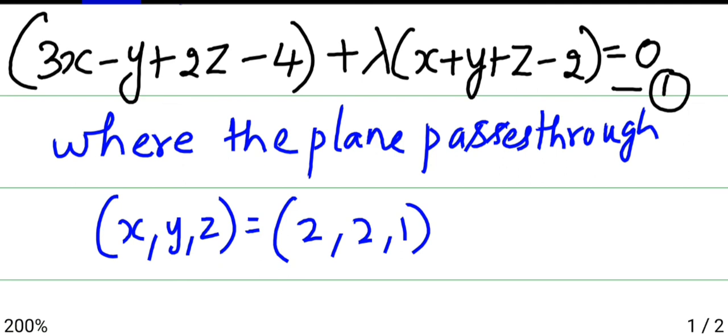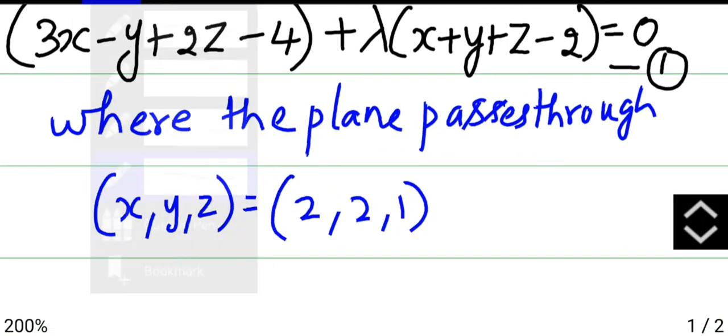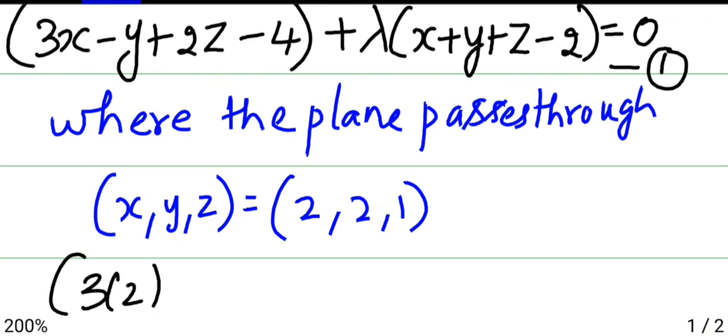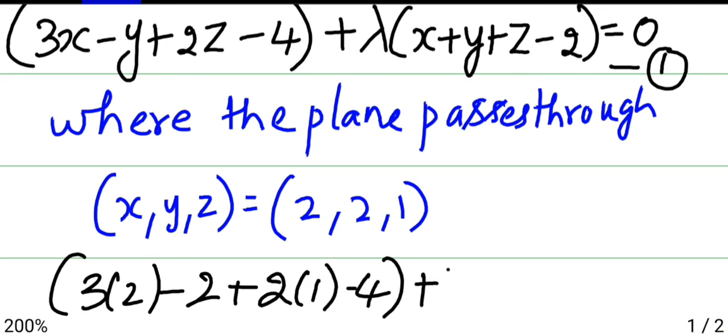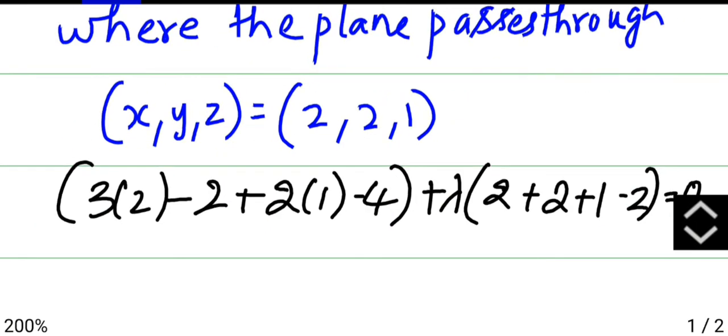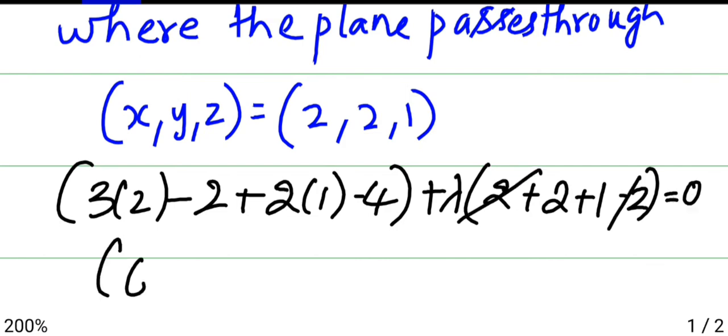Okay. Now substitute x as 2, y as 2 and z as 1. So if you substitute, you get 3 into 2 minus 2 plus 2 into 1 minus 4 plus lambda times 2 plus 2 plus 1 minus 2 equals 0. You can see this minus and this plus get cancelled. So you get 3 twos are 6 minus 2 plus 2 minus 4.